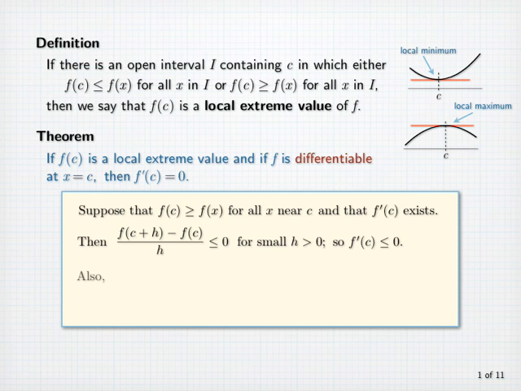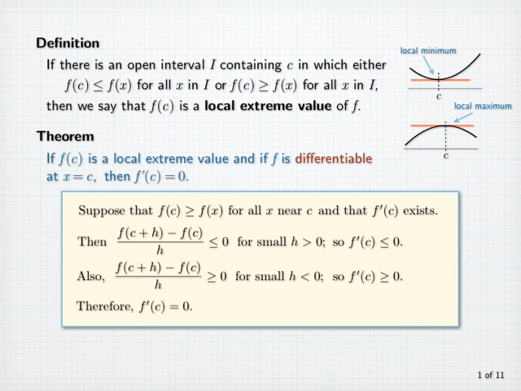Also, for sufficiently small negative h, f of c is again greater than or equal to f of c plus h, and f of c plus h minus f of c over h is greater than or equal to 0 because h is negative. This inequality remains true in the limit as h approaches 0 from the left. So f prime of c is greater than or equal to 0. Since f prime of c is both greater than or equal to 0 and less than or equal to 0, it must equal 0.